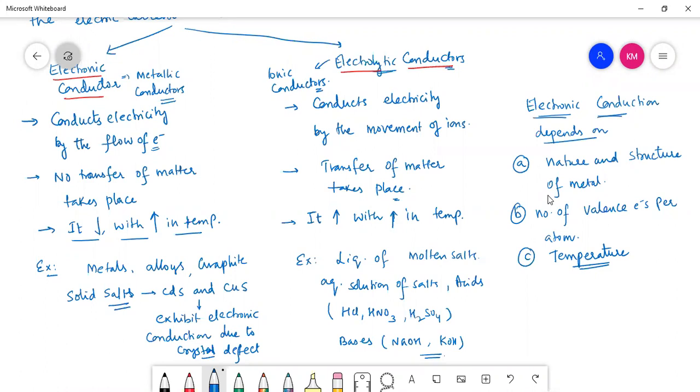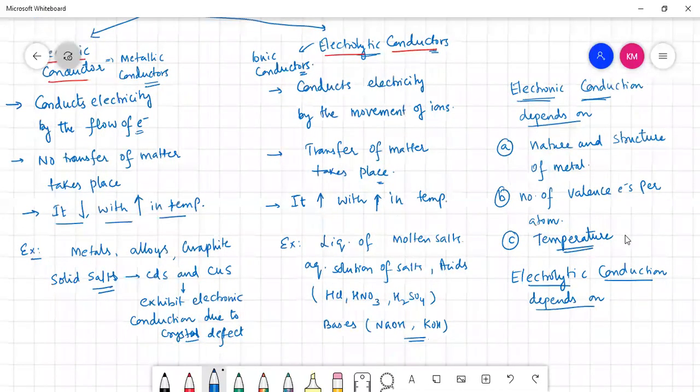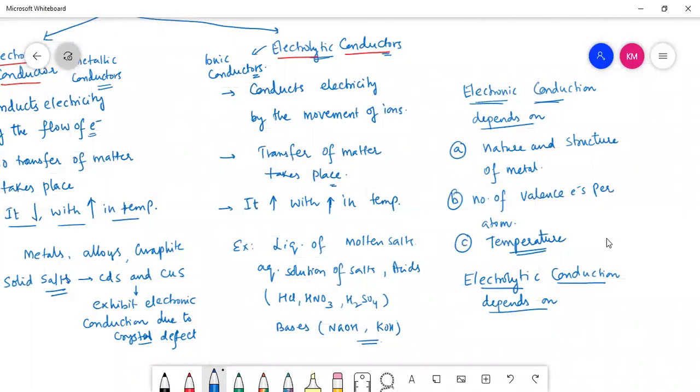Similarly, when we talk about electrolytic conduction, what are the factors which can influence it?